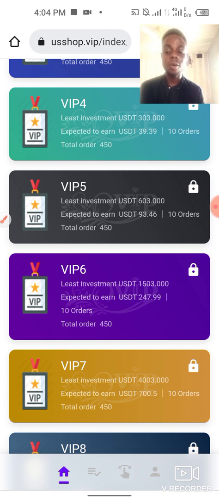Once you upgrade to a higher VIP level, you stand the potential of making more money. Secondly, if you recommend a friend to join, you earn commission from that person. Each person you recommend, you get 0.5 USDT as your commission.